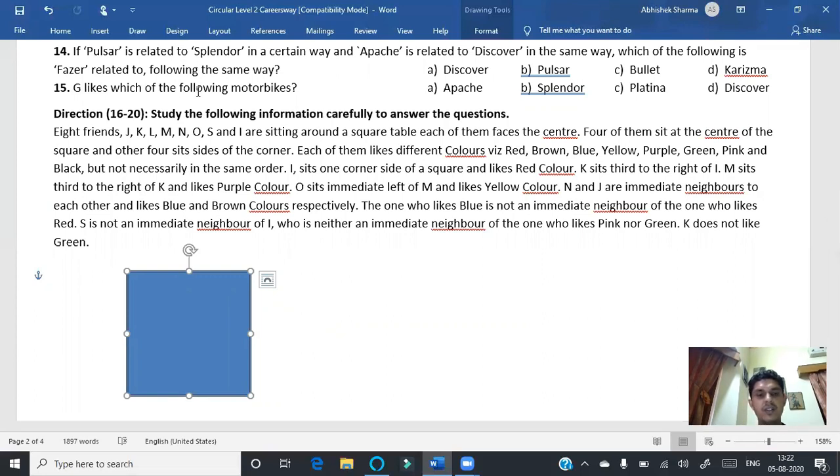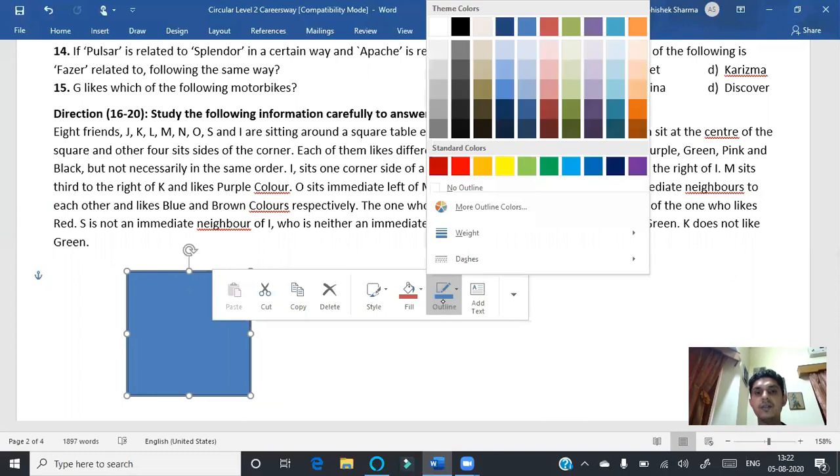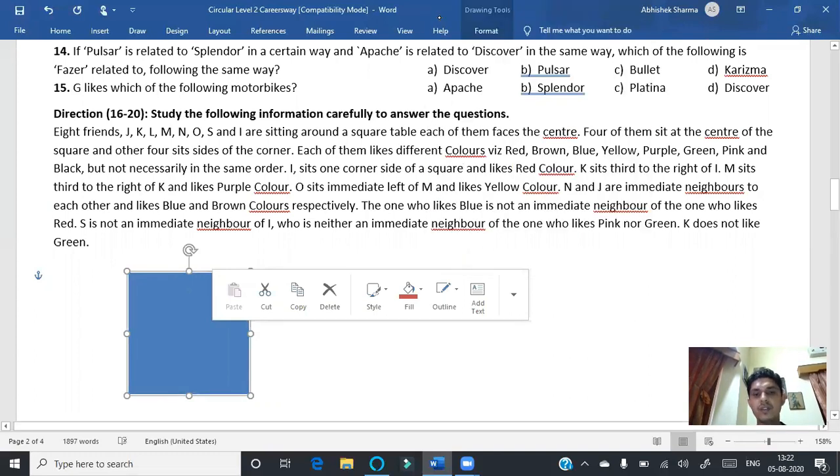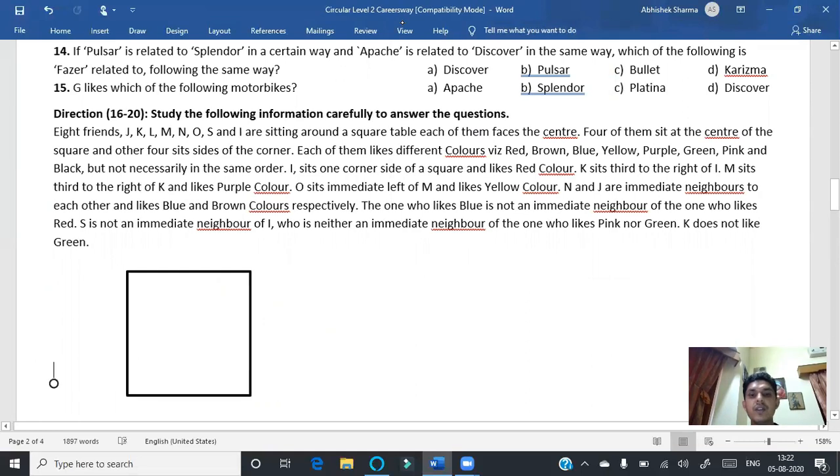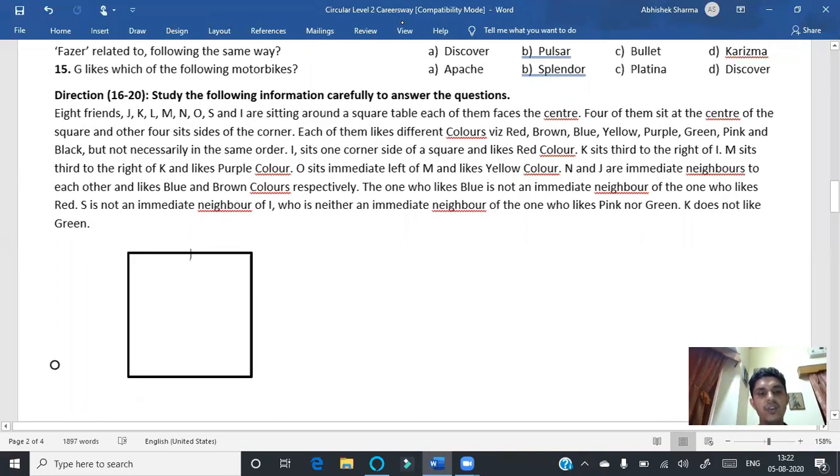Let me change the color also so that there will be no confusion. Outline must be black color and fill should be white color. And each of them faces the center. 4 of them sit at the center of the side of the square table, and the other 4 sit at the corners. So that means 4 are sitting at the corners and 4 of them are sitting at the sides, right?